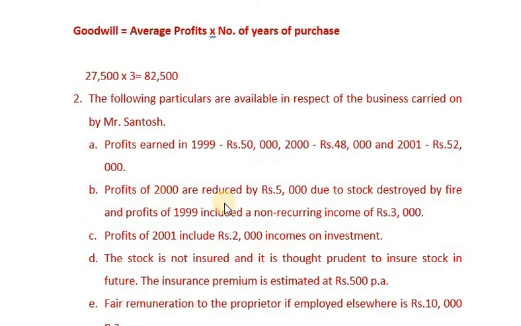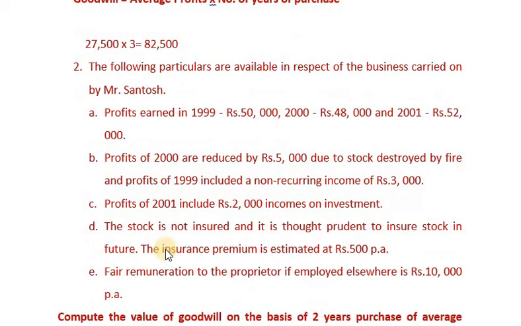Profits of 2000 are reduced by rupees 5,000 due to stock destroyed by fire, and profits of 1999 included a non-recurring income of rupees 3,000. Profits of 2001 include rupees 2,000 income on investment. The stock is not insured and it is thought prudent to insure stock in future.